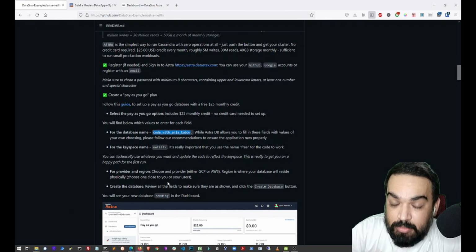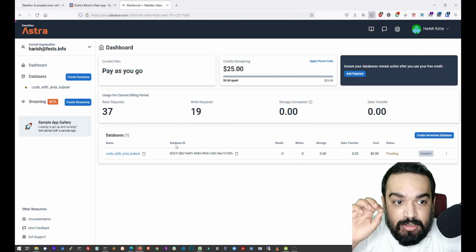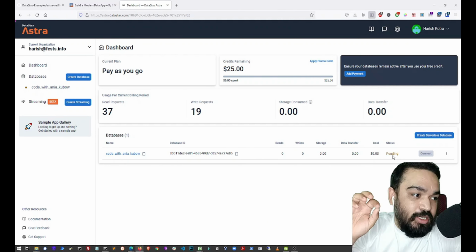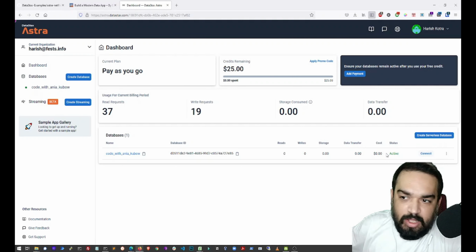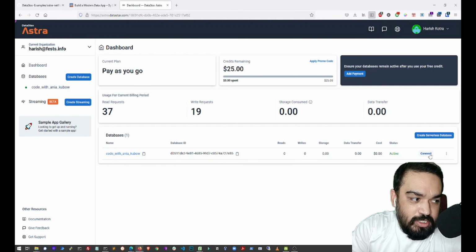We are in step 2. We are creating the database here. It is still getting created, it is still pending. We'll just wait for this to get done. Great, so it is done now. It says it is active.